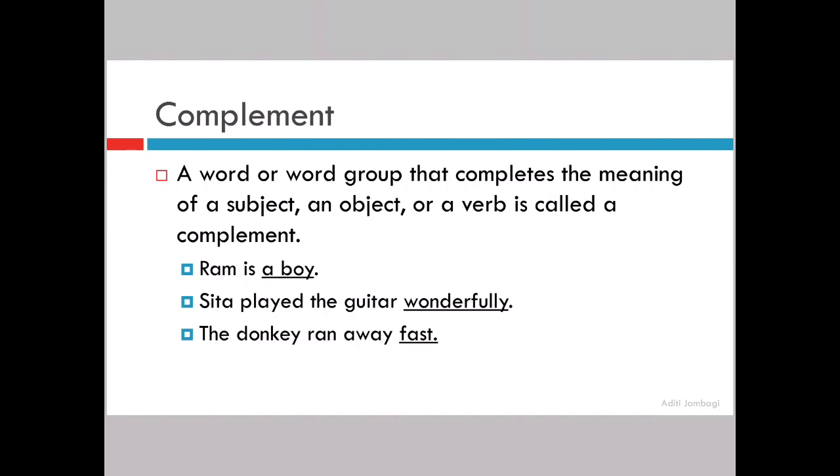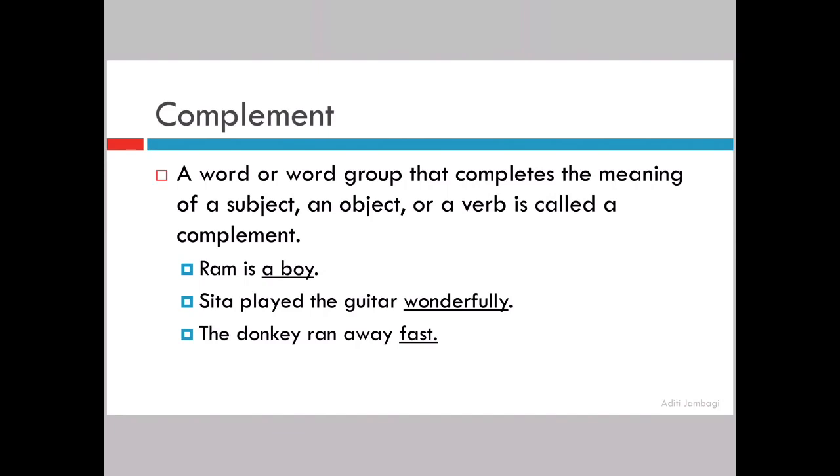A noun that is coming after the verb in a sentence, if it is different from your subject, then it is 100% an object. Listen carefully, I'll repeat. A noun that is coming after the verb in a sentence, if it is different from your subject, then it is an object. Understood?